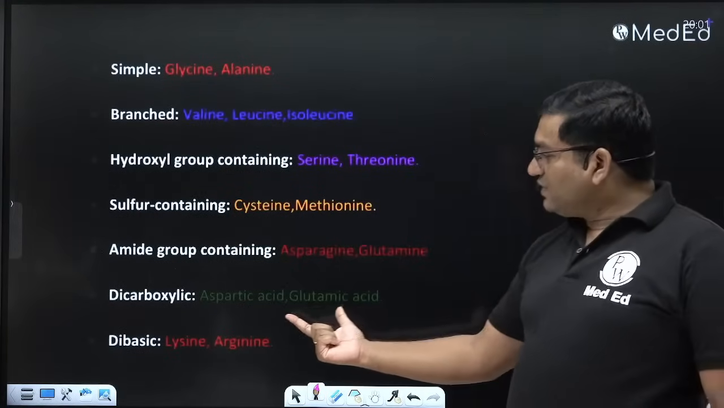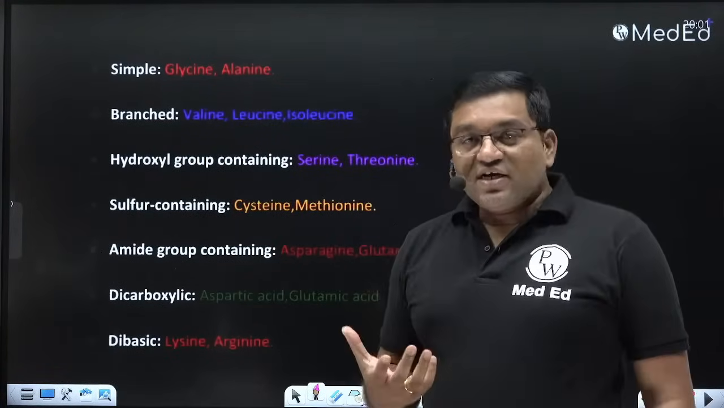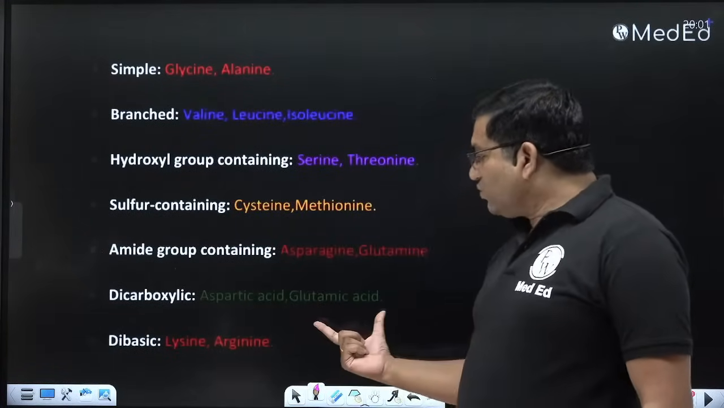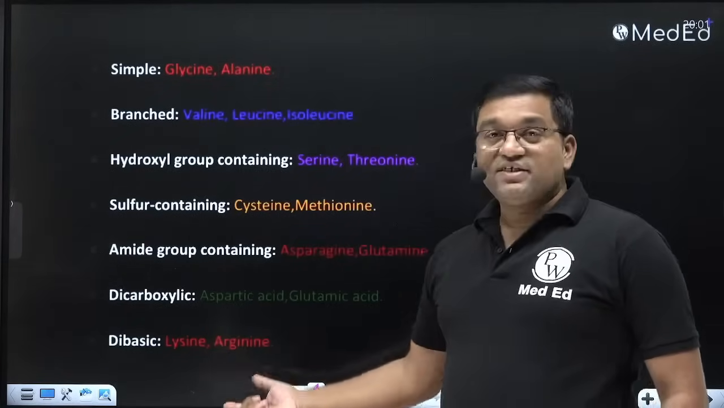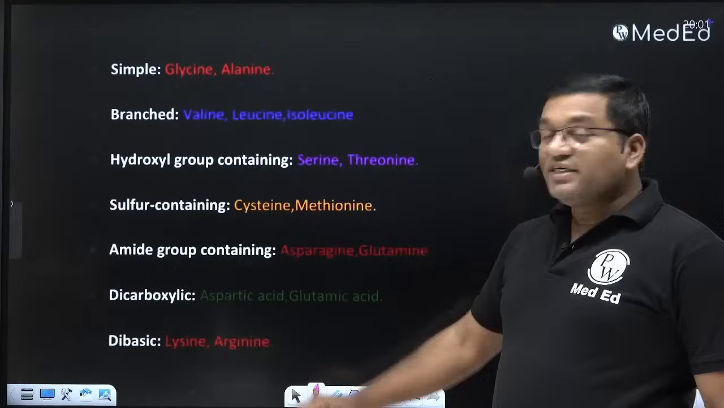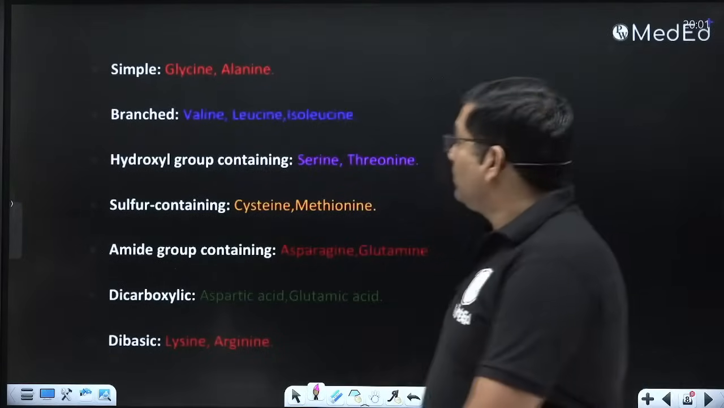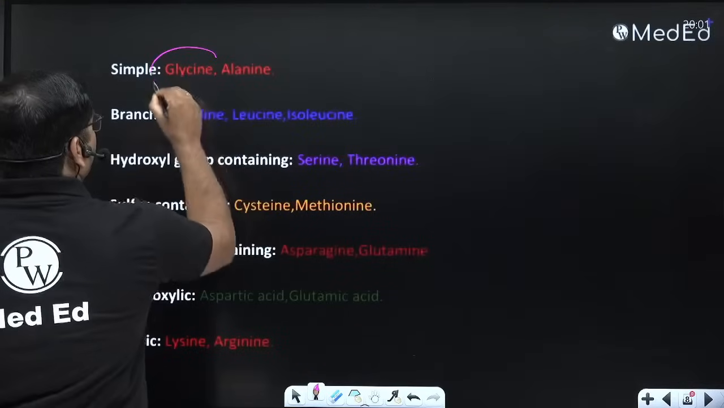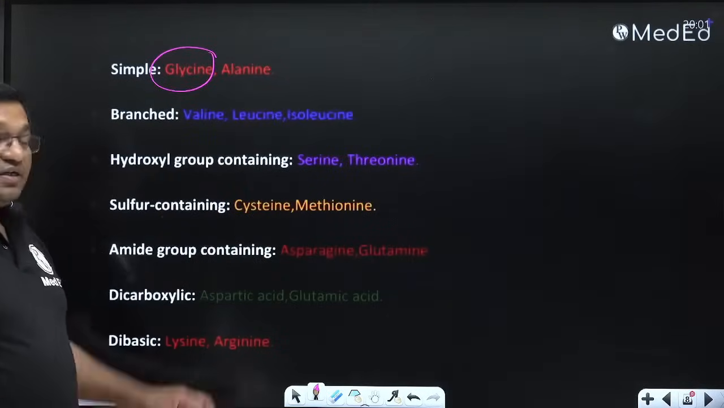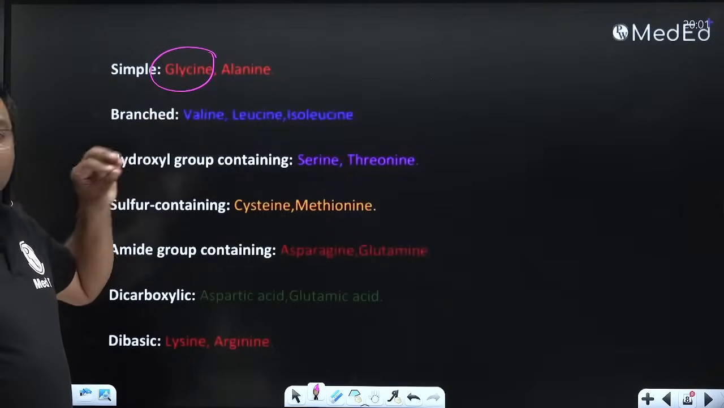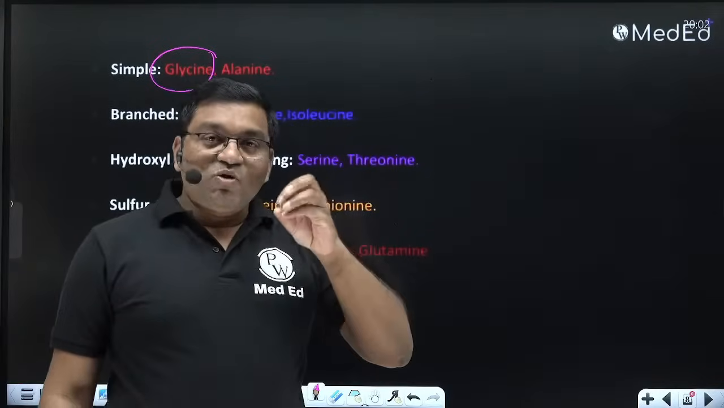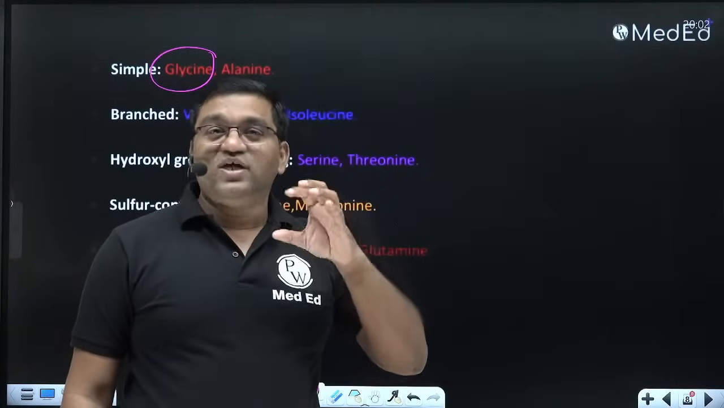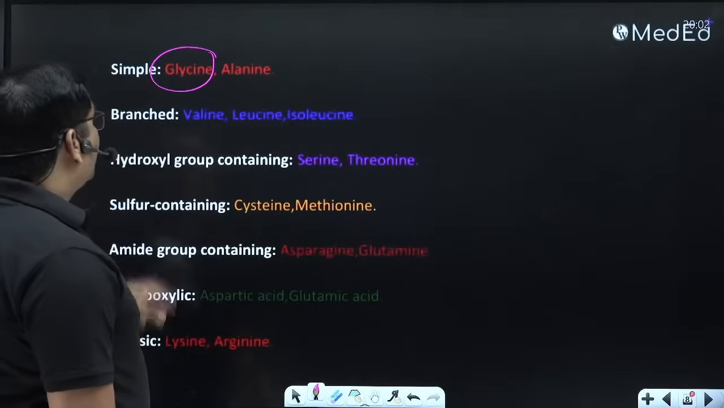Okay, it is having one extra carboxyl group. So aspartic acid, glutamic acid. The dibasic amino acids are lysine, arginine. Also histidine is a basic amino acid. Now see, glycine is the simplest amino acid. It is optically inactive, smallest, and it is important for collagen synthesis. Collagen has 30% glycine.